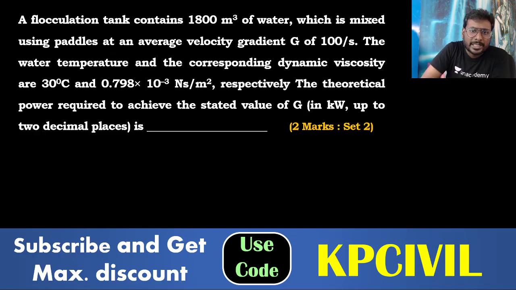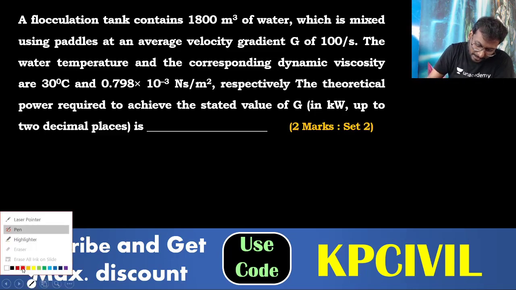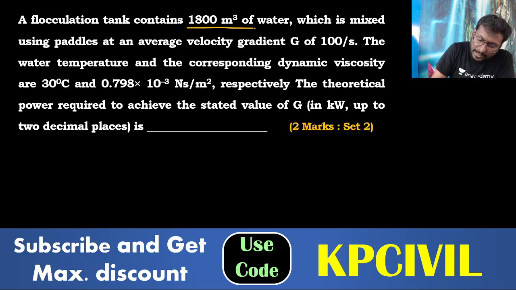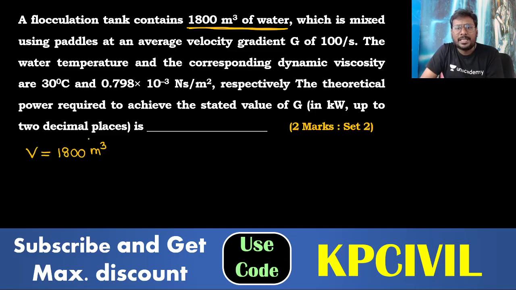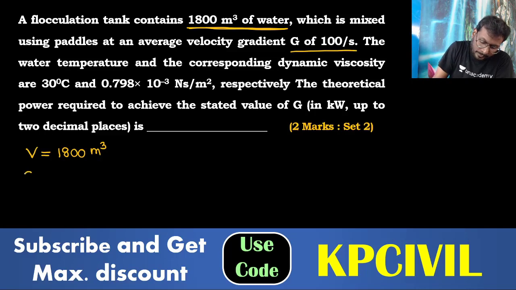A flocculation tank question. It is related to coagulation. It is a 2 marks question. After long years, a question on coagulation has appeared. A flocculation tank of 1800 meter cube water volume, which is mixed using paddles at an average velocity gradient G of 100 per second.